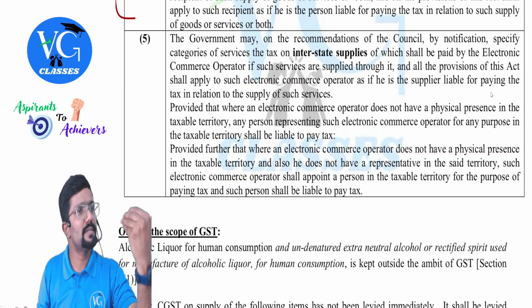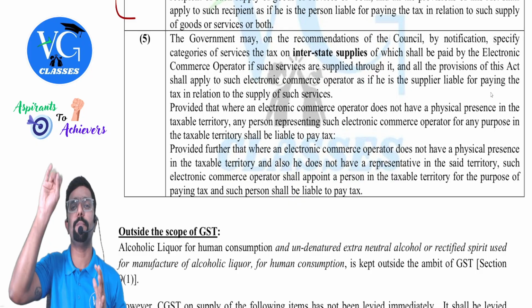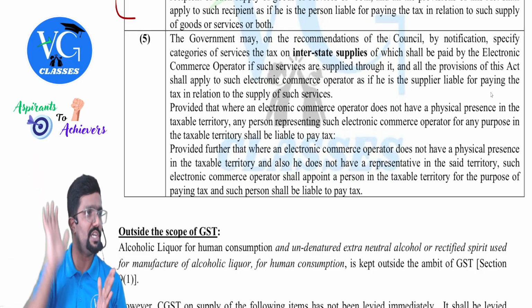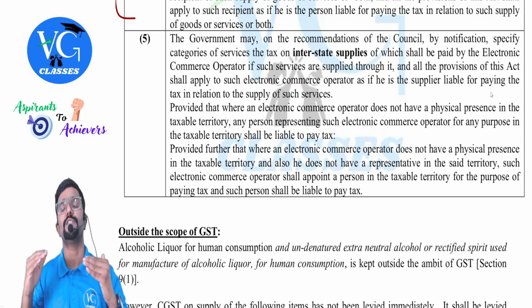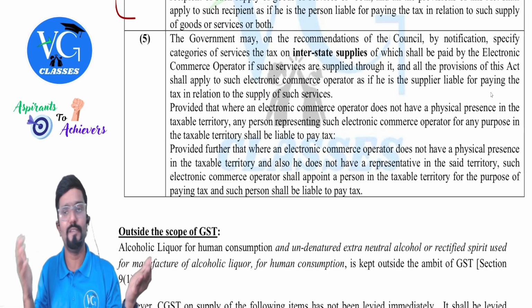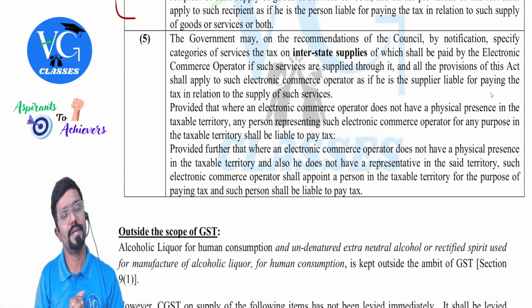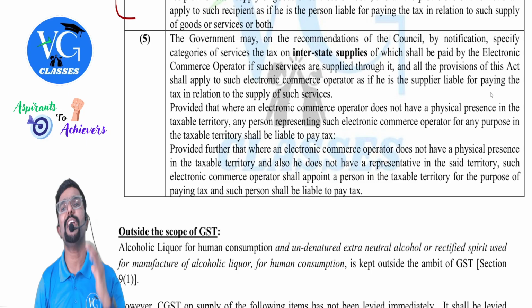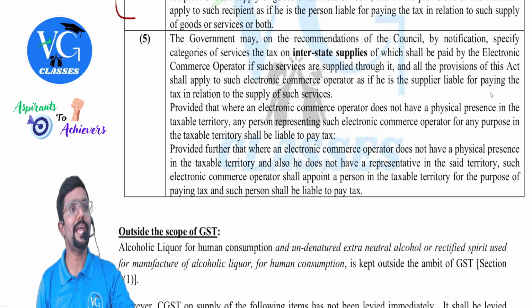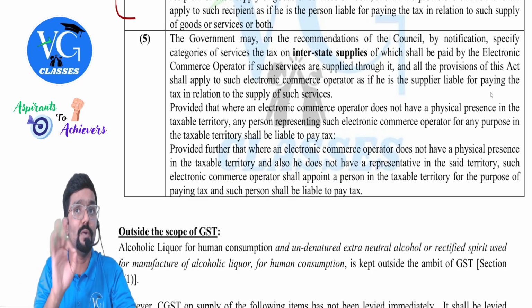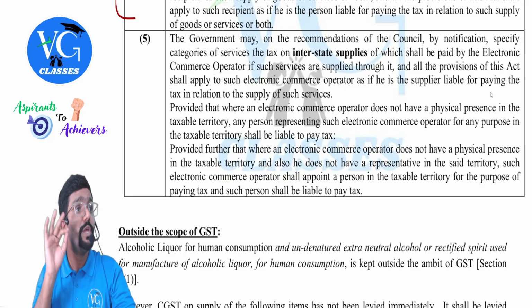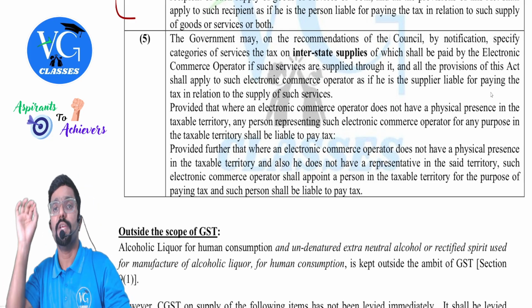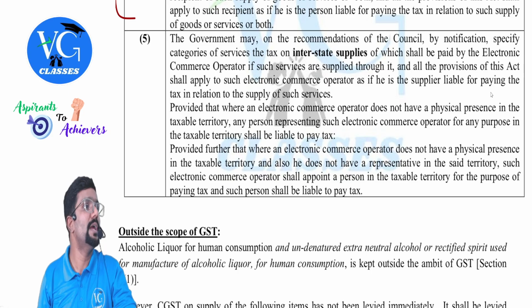Who is supposed to pay tax? Supplier. Subsection 2 tells 5 petroleum products, that is PhD man, outside GST. Subsection 3 and 4 gives the power to the government to notify any goods or services which is taxable under RCM. Did government use this power and notify any goods and services? Yes. And services is a part of your syllabus. Then 9.5 has given power to government to notify any services, only services supplied through e-commerce operator on which e-commerce operator is liable to pay tax.